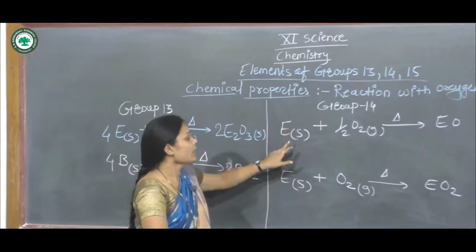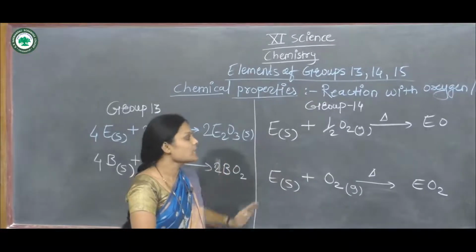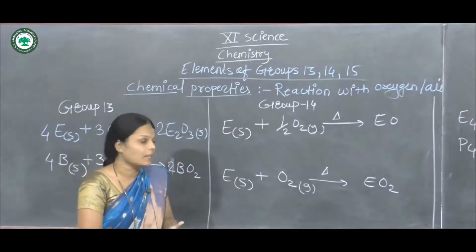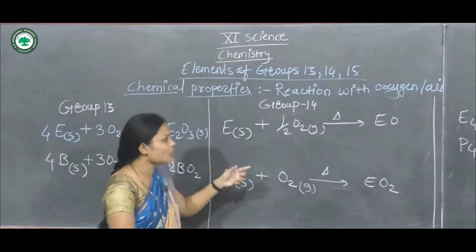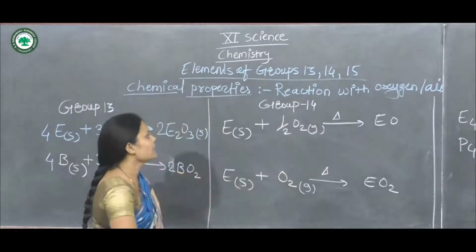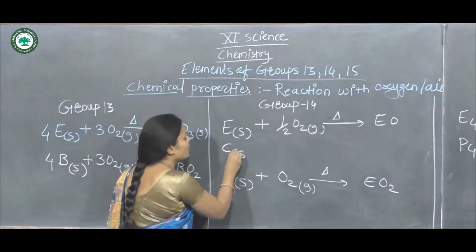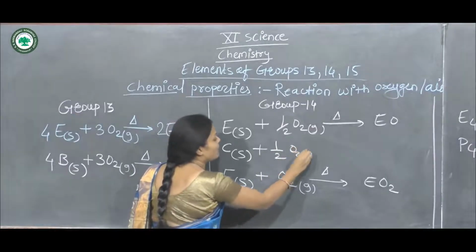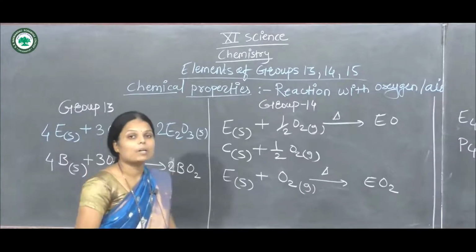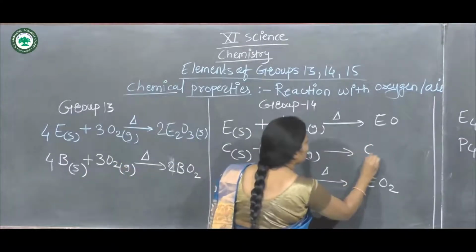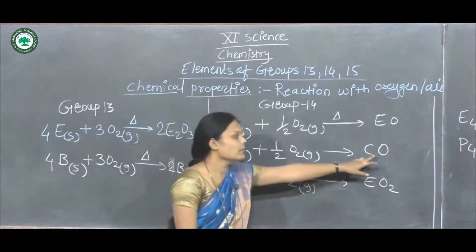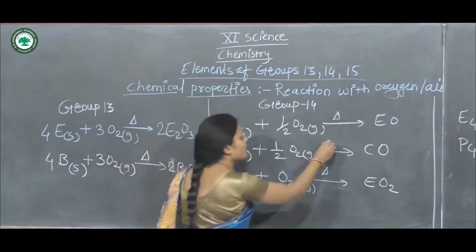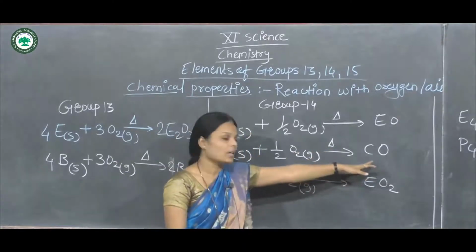E solid, meaning the element, reacts with half a molecule of O2 gas on heating in air or oxygen, and forms EO. Take carbon: carbon solid reacts with half O2 gas in the presence of heat and forms carbon monoxide, with 1 carbon atom and 1 oxygen atom.